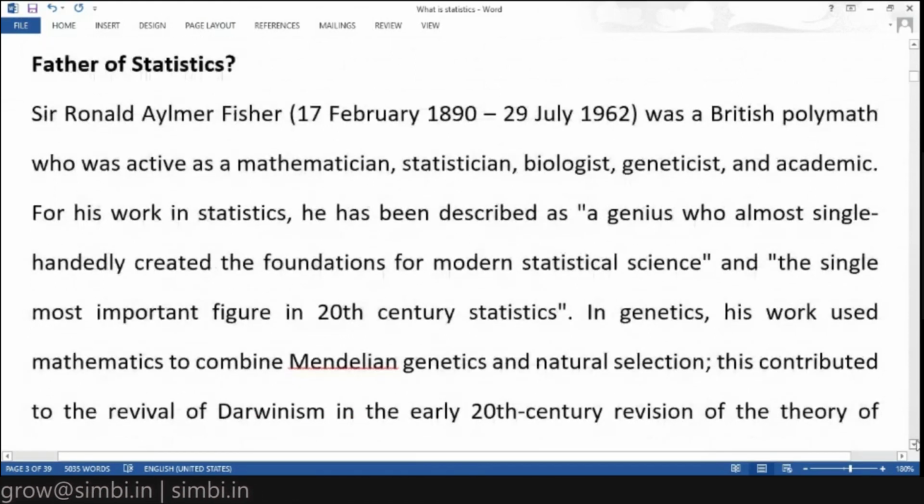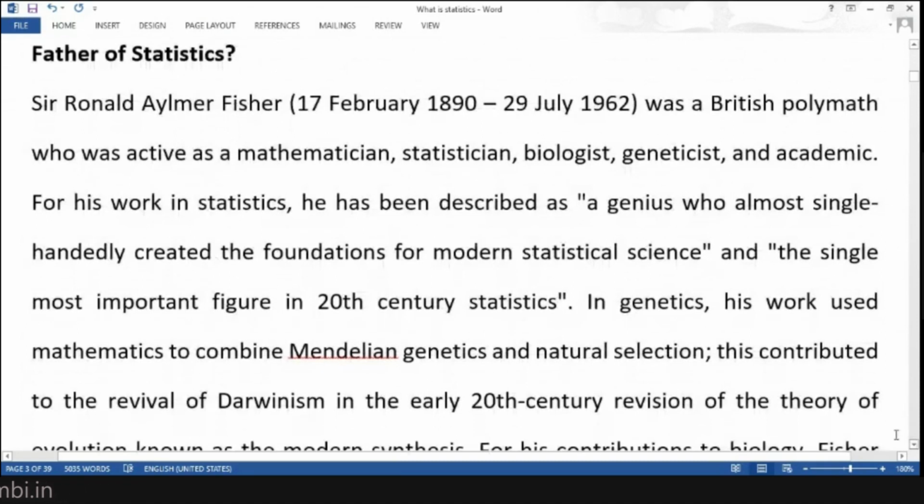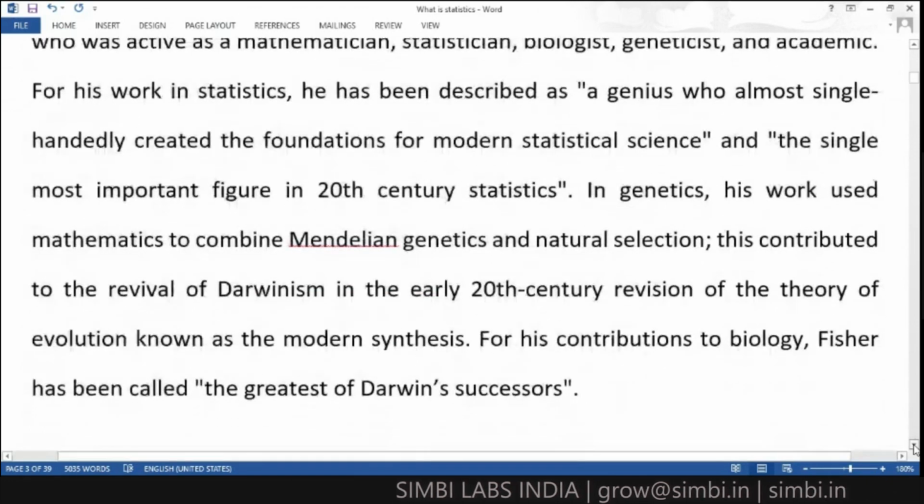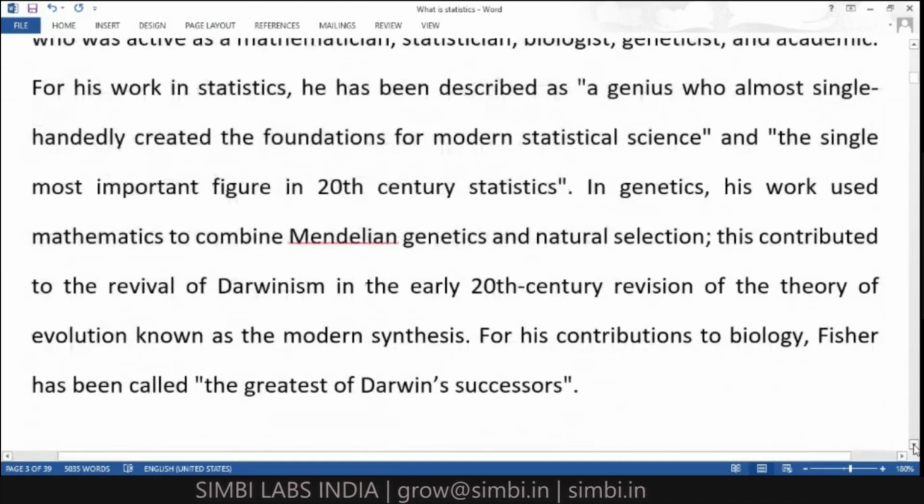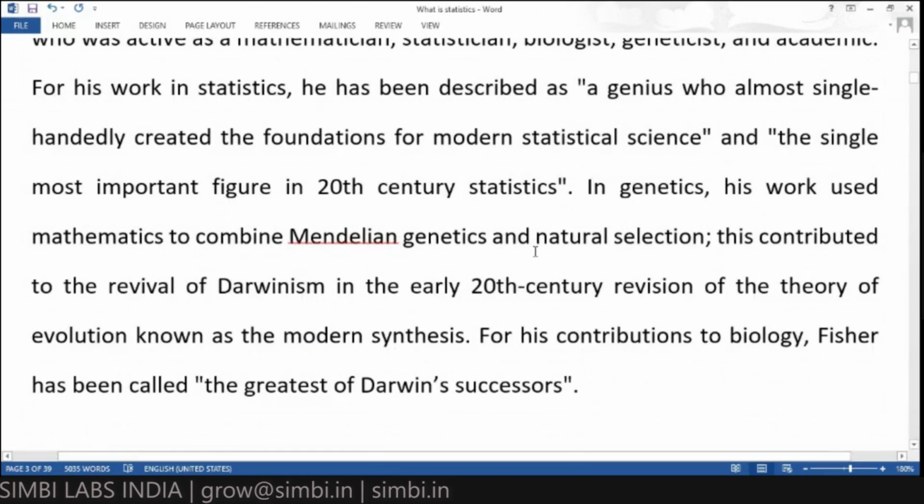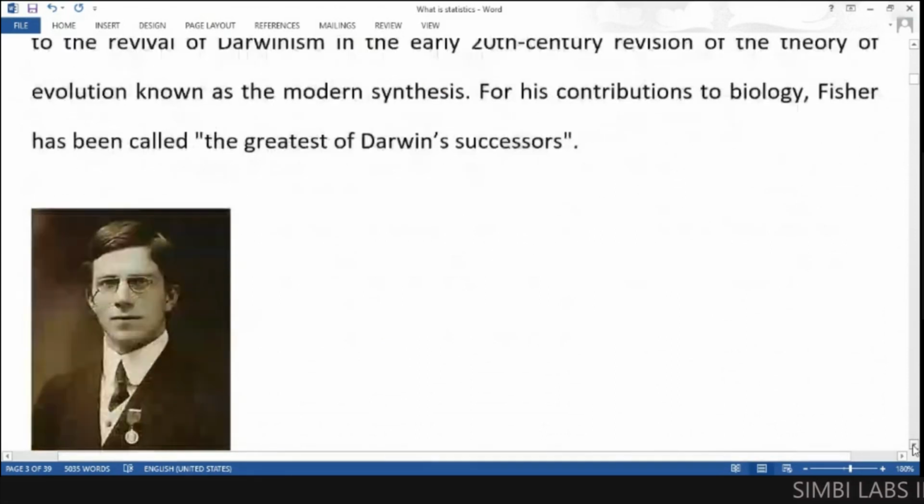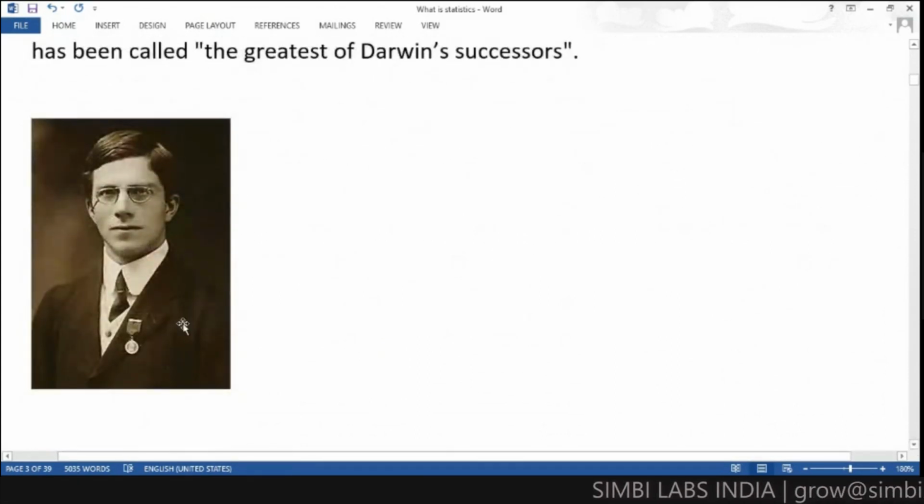When anyone asks who the father of statistics is, we can say the name Sir Ronald Aylmer Fisher. I have given a brief explanation about him, how he invented statistics and what his role was in that. We can go through this in the material. So he is the father of statistics, Sir Ronald Fisher.